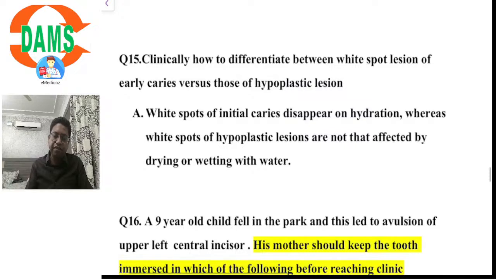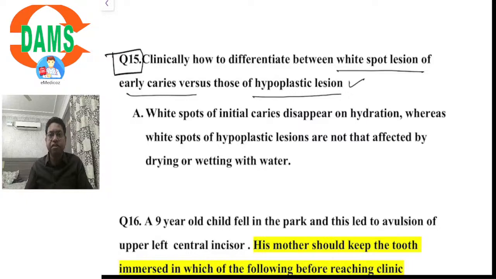Question number 15. Clinically, how to differentiate between white spot lesions of early caries versus those of hypoplastic lesion? A very simple question. White spot lesions of early caries would disappear upon hydration of the tooth and would appear when the tooth structure is dehydrated.